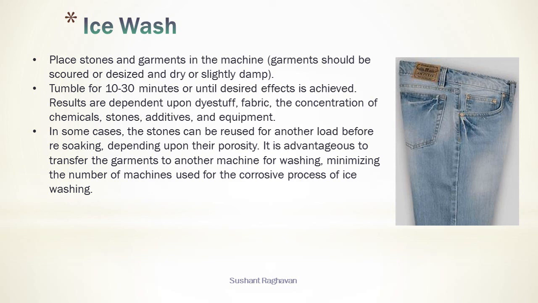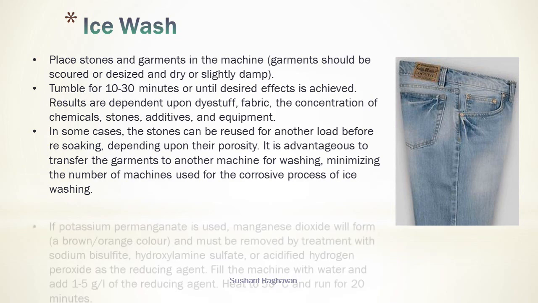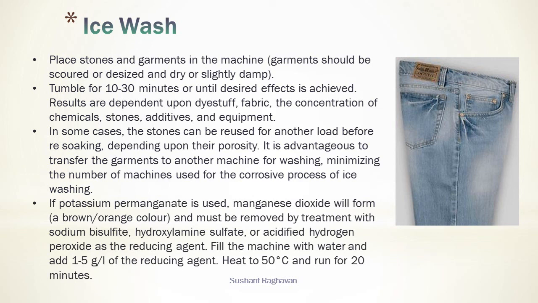It is advantageous to transfer the garments to another machine for washing, minimizing the number of machines used for the corrosive process of ice washing. If potassium permanganate is used, manganese dioxide will form a brown orange color and must be removed by treatment with sodium bisulfate, hydroxylamine sulfate or acidified hydrogen peroxide as the reducing agent.